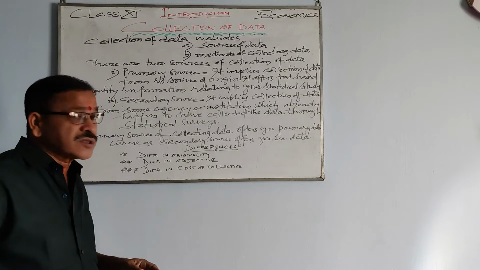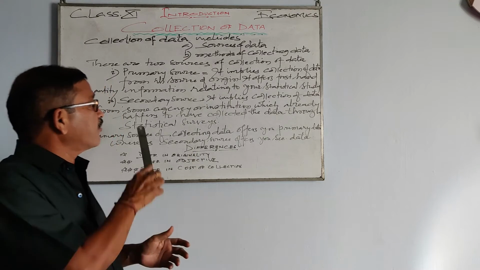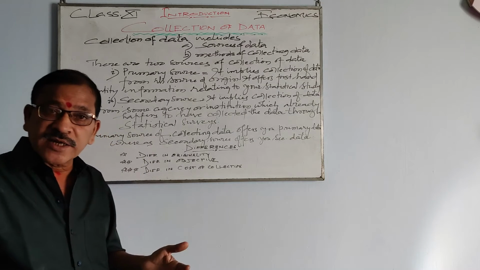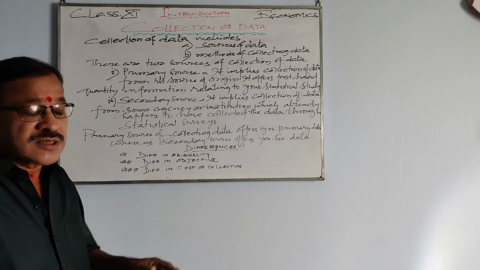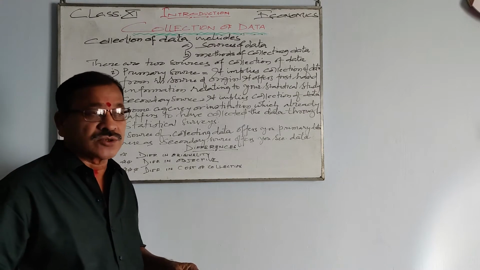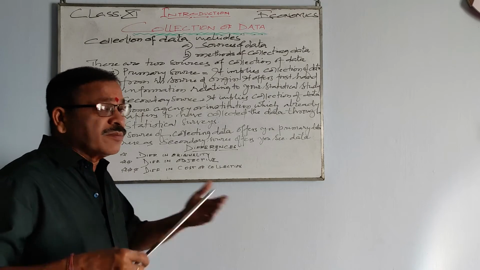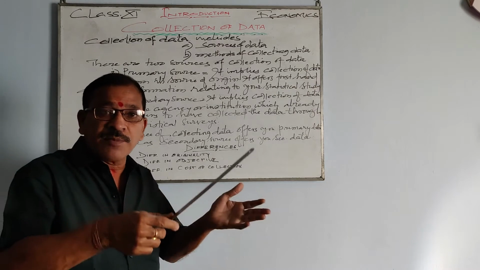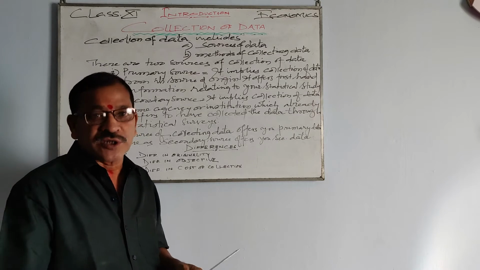Now secondary source, it implies collection of data from some agency or institution. So there are two sources basically, one is primary source, the other is secondary source. When you talk about secondary source, you collect the data from an agency or an institution which already happens to have collected the data and kept it for future reference.